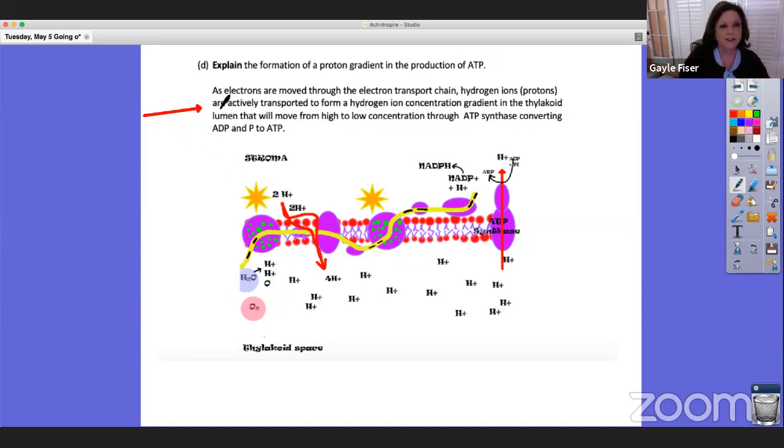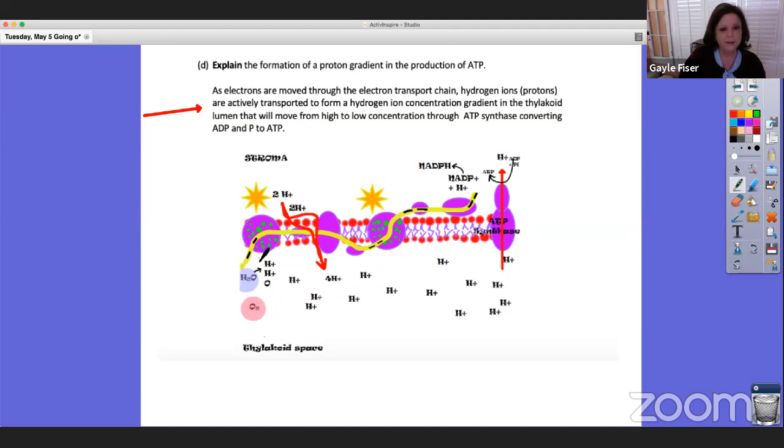What I wanted my students to know was, as electrons are moved through the electron transport chain, hydrogen ions, protons, are actively transported to form a hydrogen ion concentration gradient in the thylakoid lumen that will move from high to low concentration through ATP synthase, converting ADP and P to ATP.